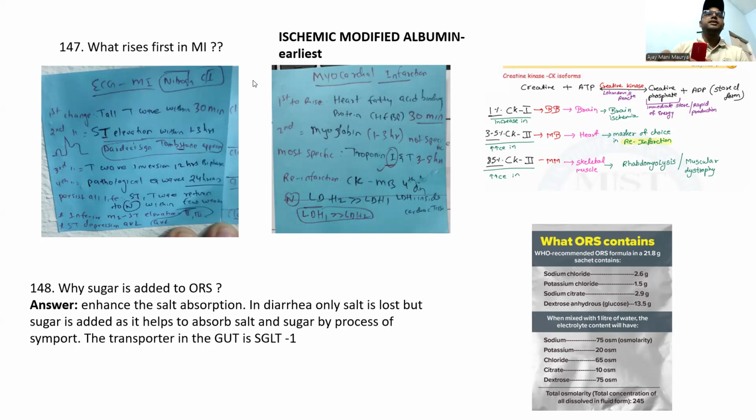These are the ECG changes. First is the tall T wave within 30 minutes. Then this is the ST elevation, the Thompson appearance of the ECG.